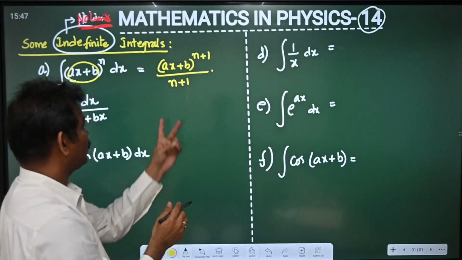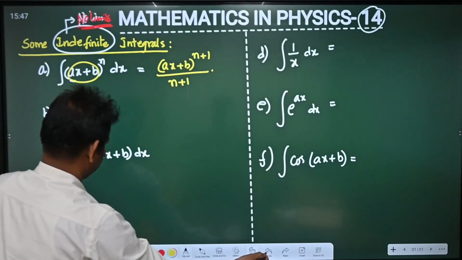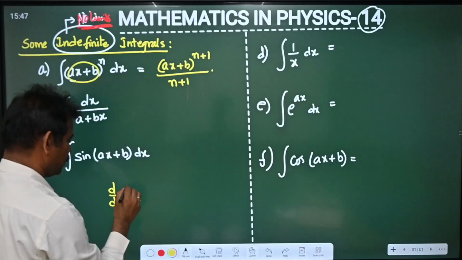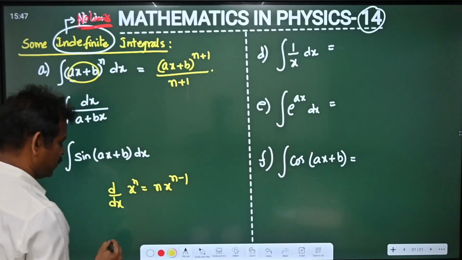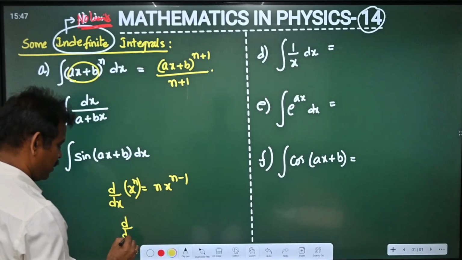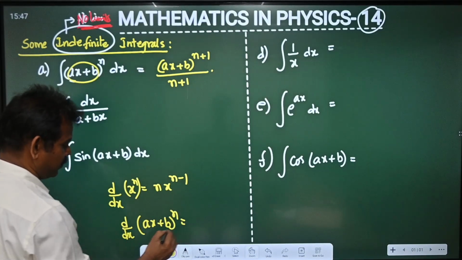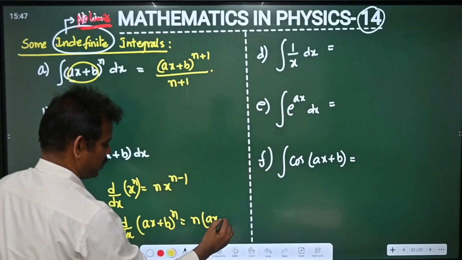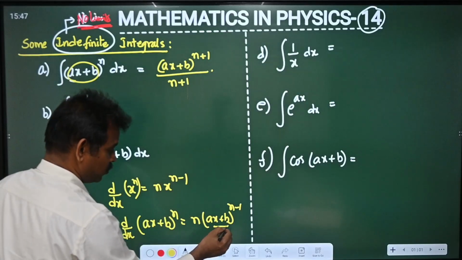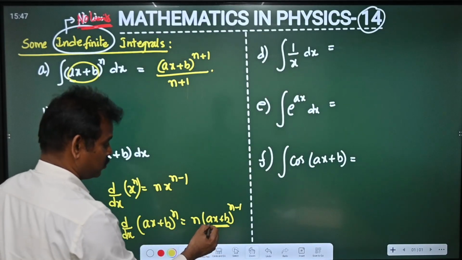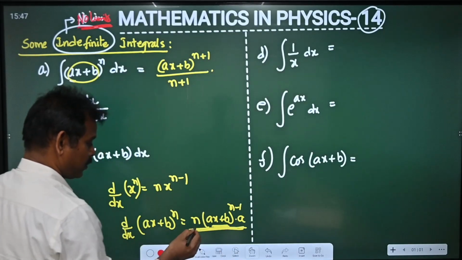In differentiation, after writing this integral, d by dx of x power n is n into x power n minus 1. Similarly, d by dx of (ax plus b) whole power n can be written as n into (ax plus b) whole power n minus 1. And then, according to chain rule, we need to differentiate this again. So here, derivative of ax is a, derivative of b is 0. So this is the answer for this one.